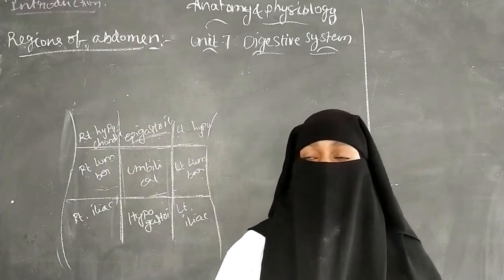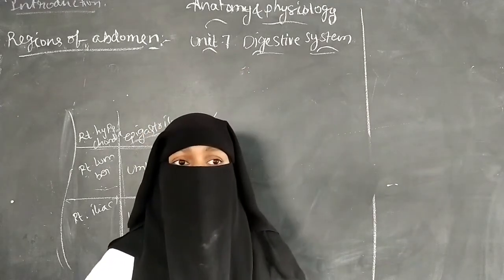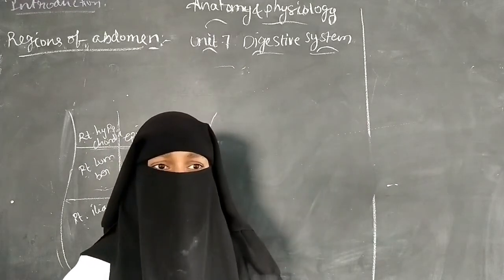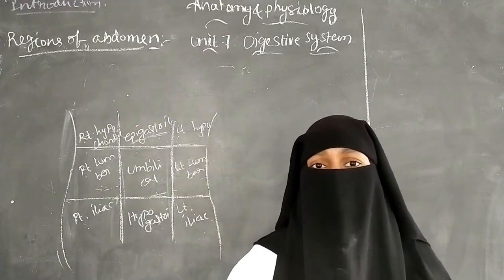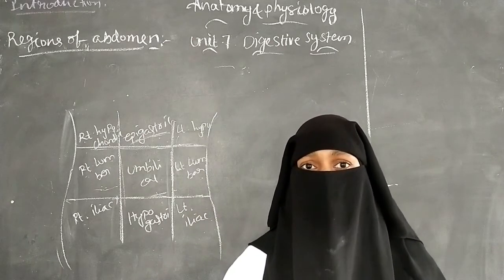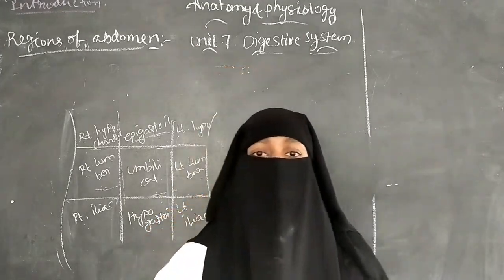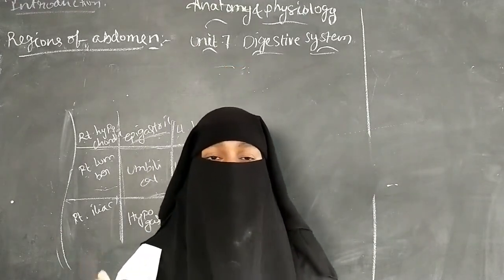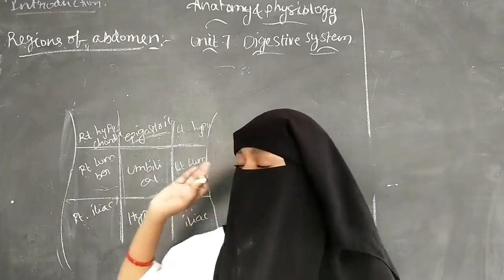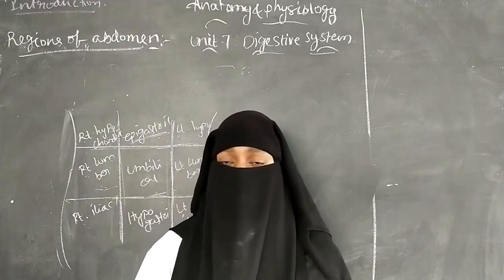The digestive system is also called the alimentary system or alimentary canal. It is a long tube. The digestive system starts from the mouth and ends at the anus, that is, the anal canal.